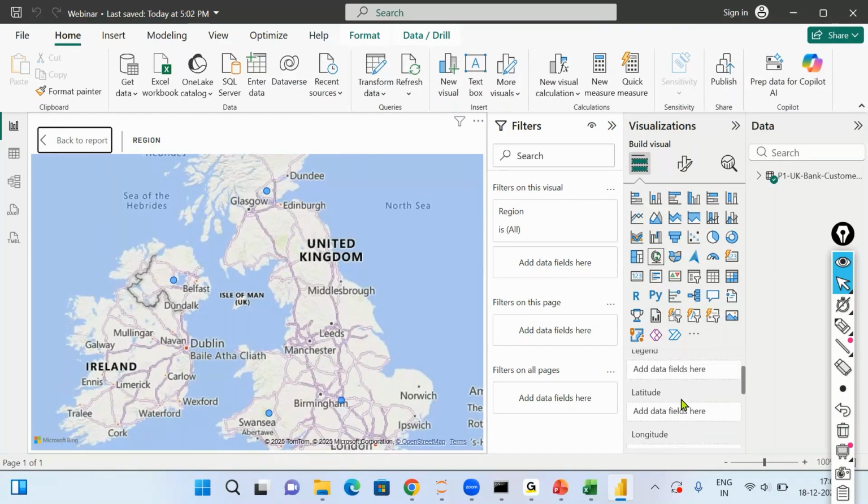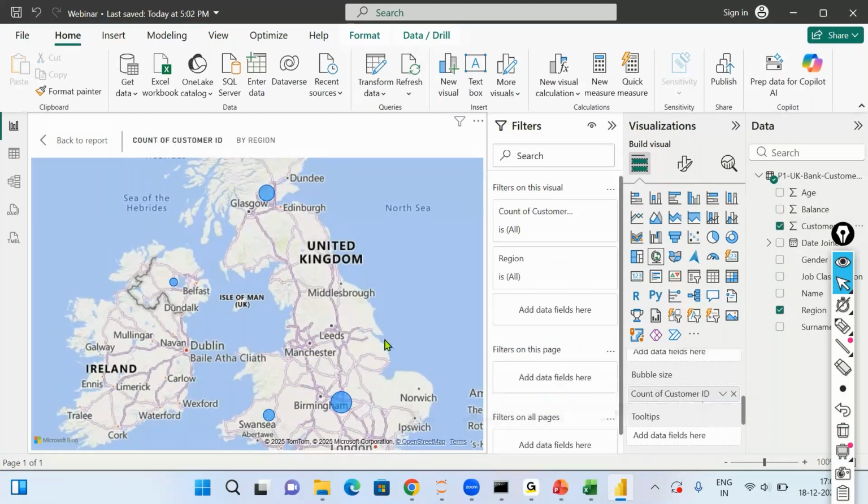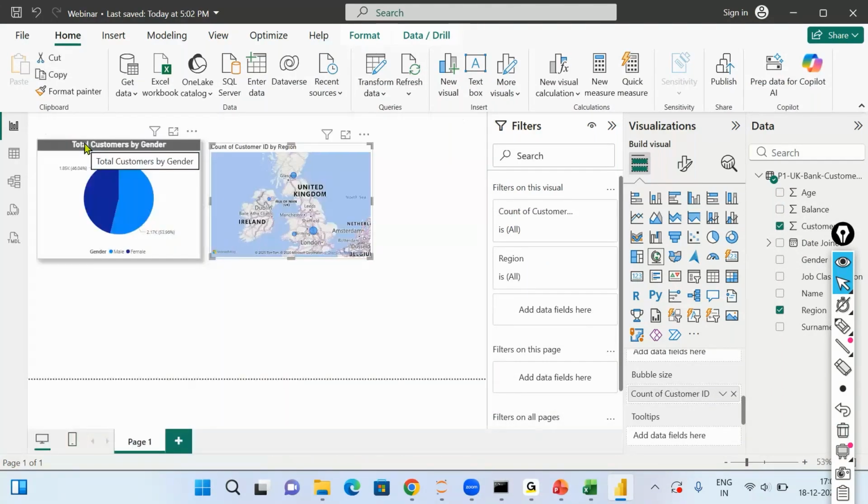So if I scroll down, there's an option of bubble size. If you drag customer ID onto the bubble size, you will notice a bigger bubble means more customers, a smaller bubble means fewer customers. So with visuals, you have to be careful: when we pick any visual, you have to make sure you pick the right visual for the right analysis, because that's how an end user will be able to quickly identify or do the analysis.